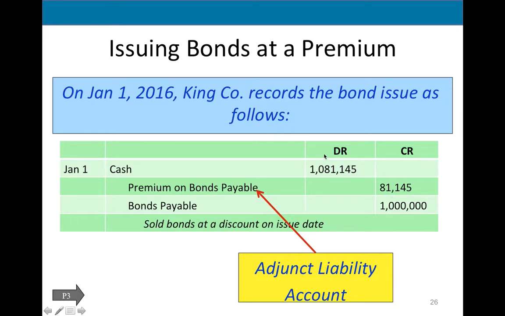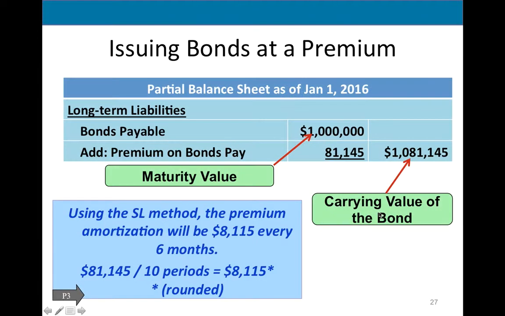So the bond's carrying value right now is 1,081,145. Every time I amortize the premium, the carrying value will go down, and at maturity it will be equal to a million. So to amortize, we take 81,145 divided by 10 periods. That's how many times we pay interest. We round up, we get 8,115.